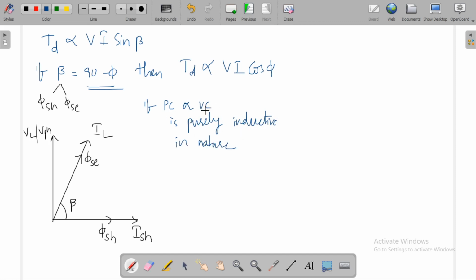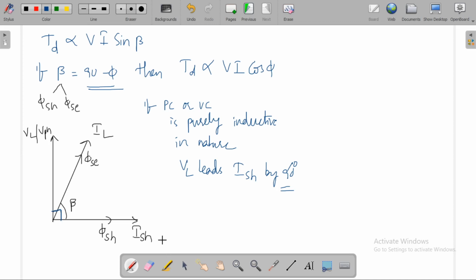If the pressure coil is purely inductive in nature, then V_L, or V phase, leads I_SH by an angle of 90 degrees. So the angle between these two, V phase and I_SH, will be 90 degrees.